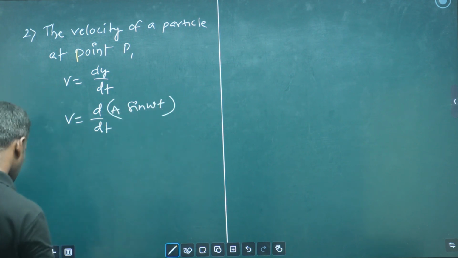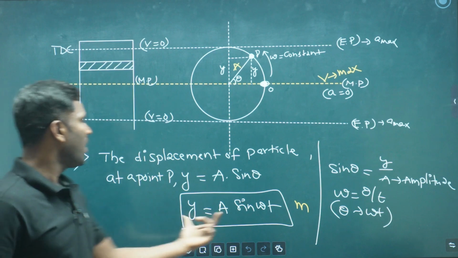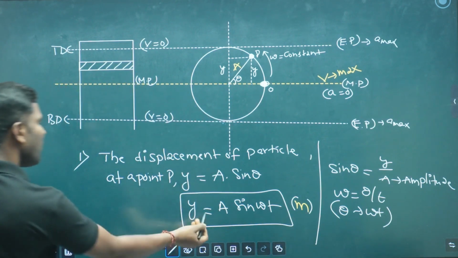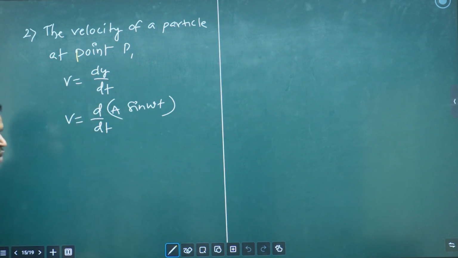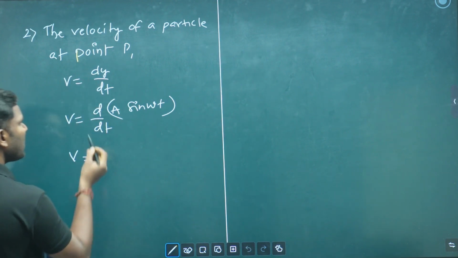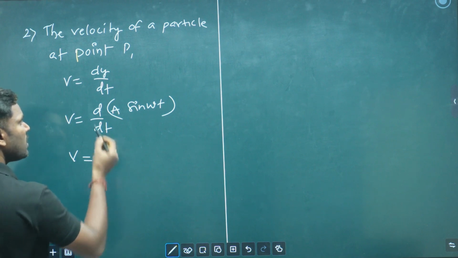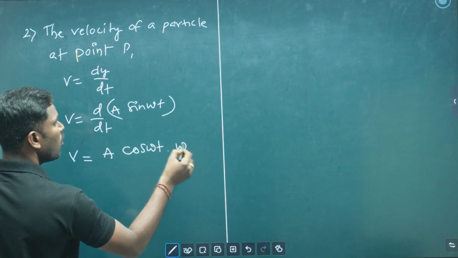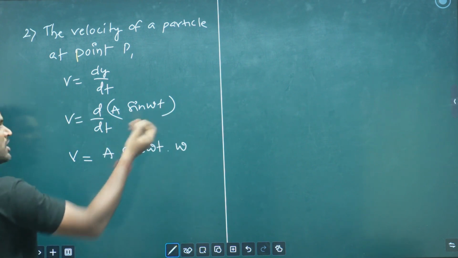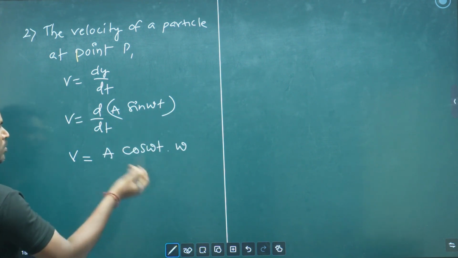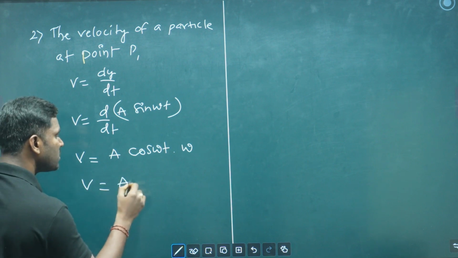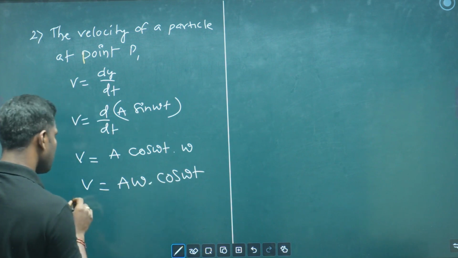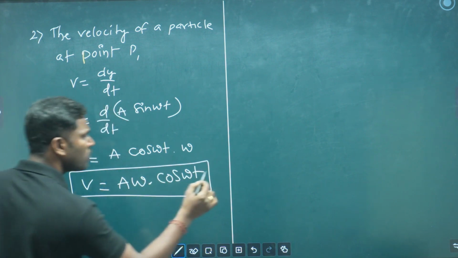Already we have derived it. The displacement y equals a sin omega t meters. Clear? So the first derivative of displacement we take as velocity, and we can rewrite it as: amplitude is constant, derivative of sin omega t is cos omega t into the derivative of omega t with respect to t, that is omega. Velocity at a given point we got as a omega into cos omega t. This is one equation we got, of course in meter per second.